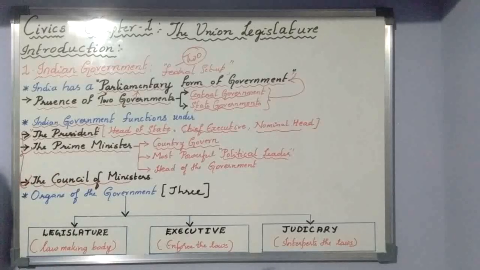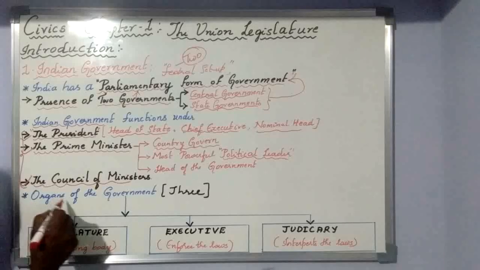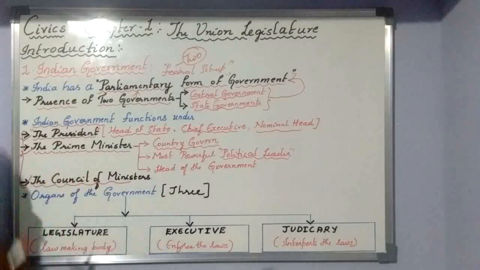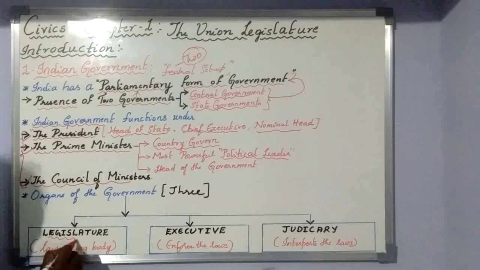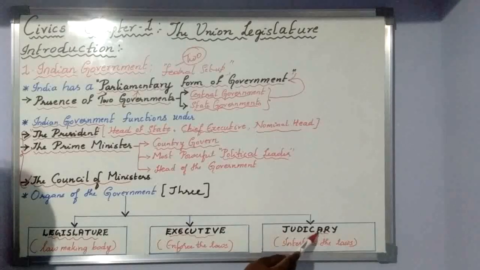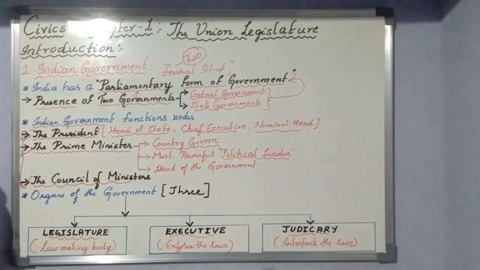And the next very important one is the organs of our government. The Indian government has three major organs: legislature, executive, and judiciary. They are the three organs of our country. Today our country stands on these three organs. First, the legislature.